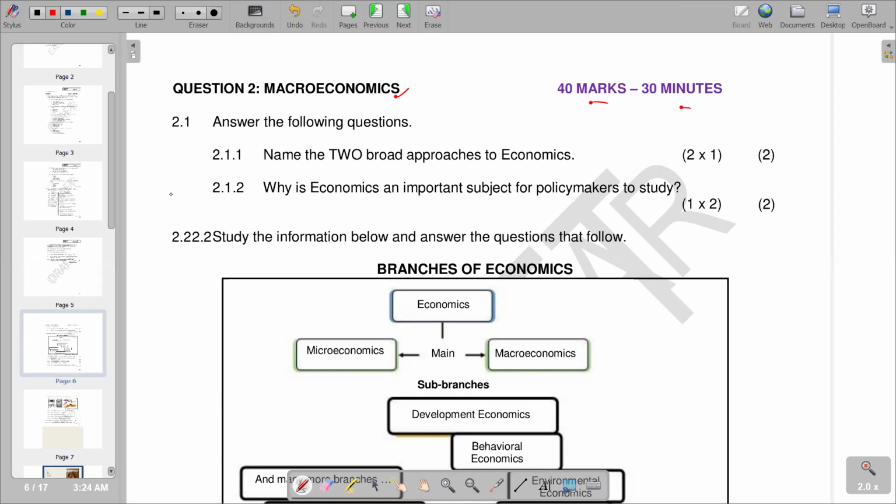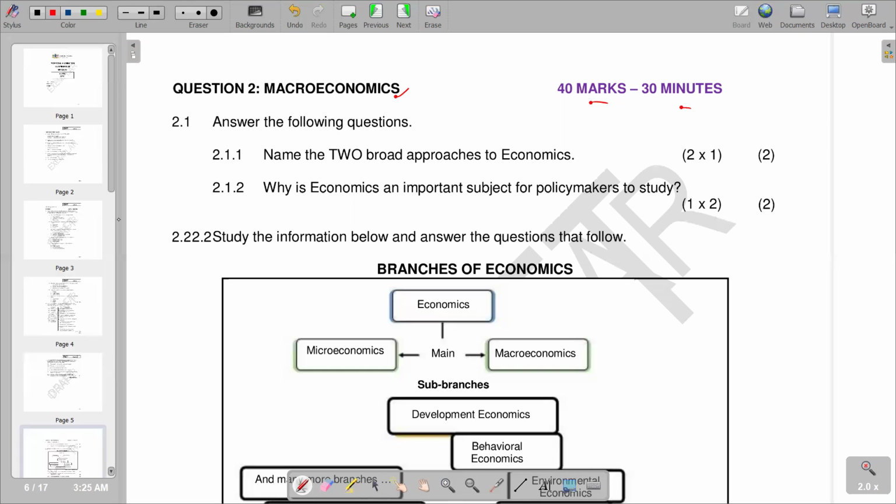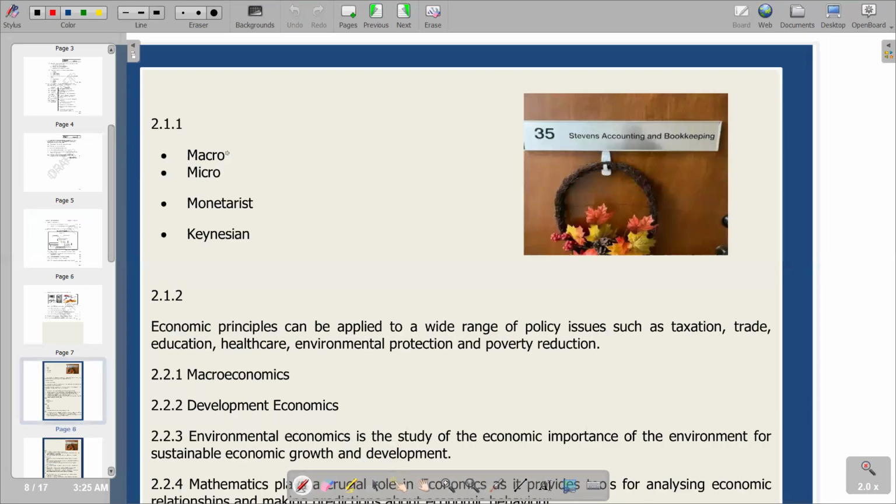this question. So on our first part, which is 2.1.1, name economics. So you see that we have many broad approaches that we have to economics. So we can talk about macroeconomics, and we can talk about microeconomics also as a part of those broad approaches. So we go to our other section and try to see what list we have according to those broad approaches. So coming here, you would see that we have got macro, and macro is a broad approach, and then it's also the Keynesian.